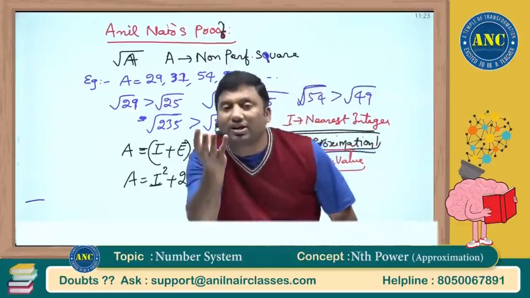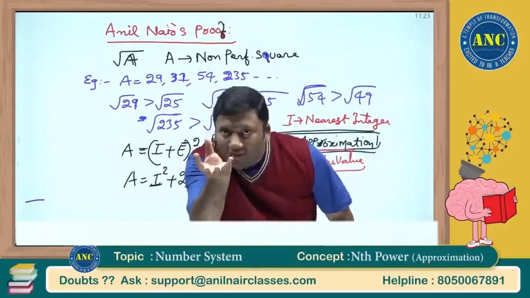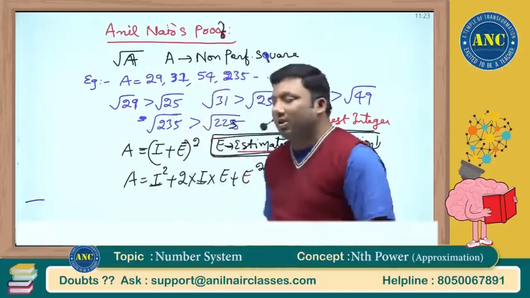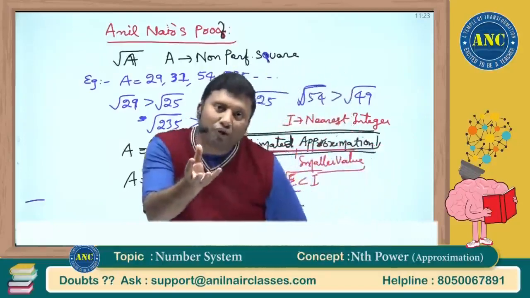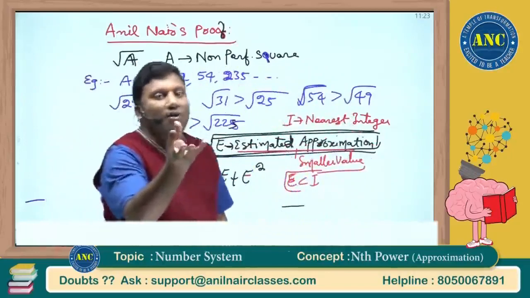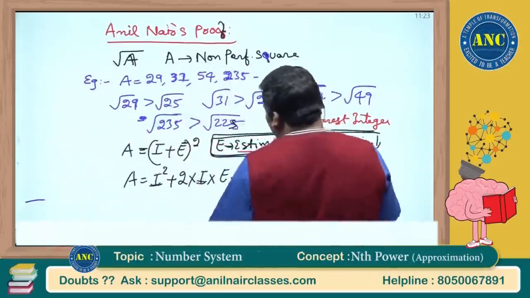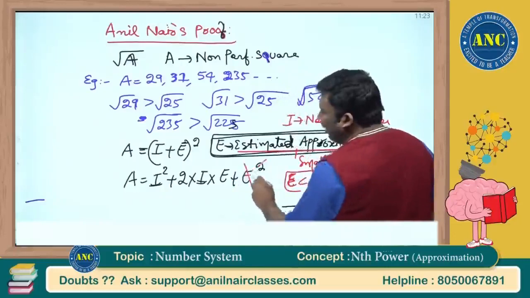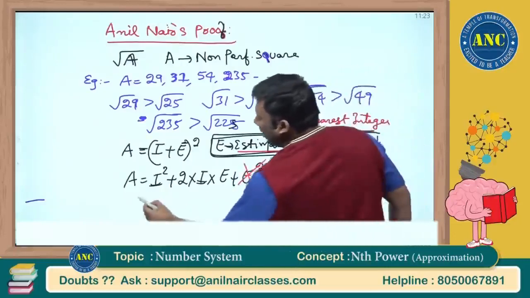Root 103 is 10 point something. That something after the dot is nothing but E. Root of 154 is 12 point something. What is that something after the dot we are finding? It is a very, very small, negligible value.